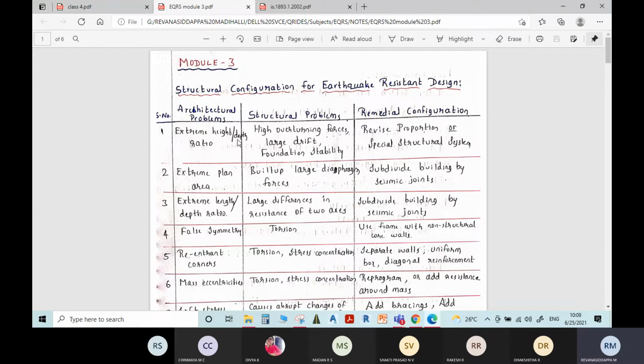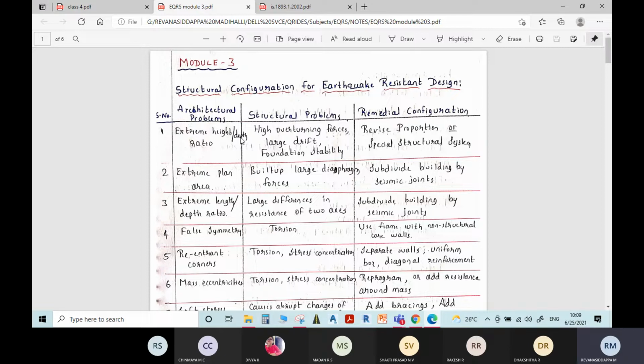Today we'll start with Module 3. So this Module 3 is also Theory 1. In this particular module, we will be learning about the codal guidelines for earthquake design, and we will also be studying the behavior of masonry during earthquakes.